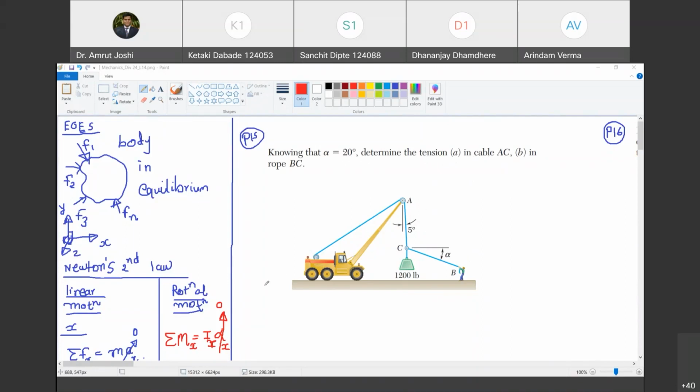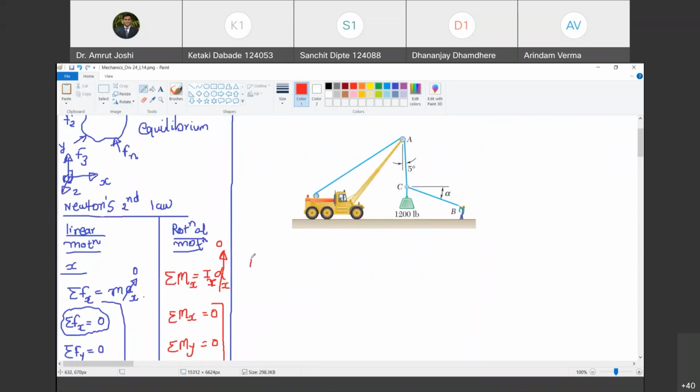Now, to do this, we are going to learn something called a free body diagram. We have discussed this in our first experiment, so I will not go into depth. What is a free body diagram? Free the body from all external agencies and show what the external agencies were doing. Are you with me? Yes, sir. So I will write down the definition of free body diagram.